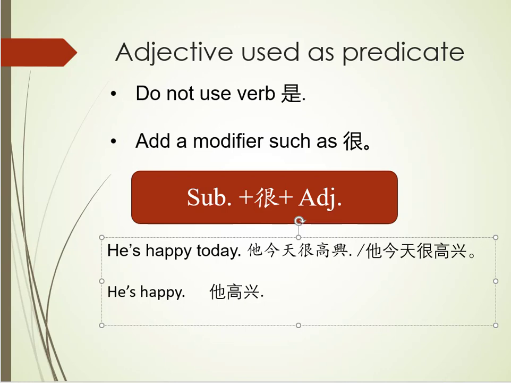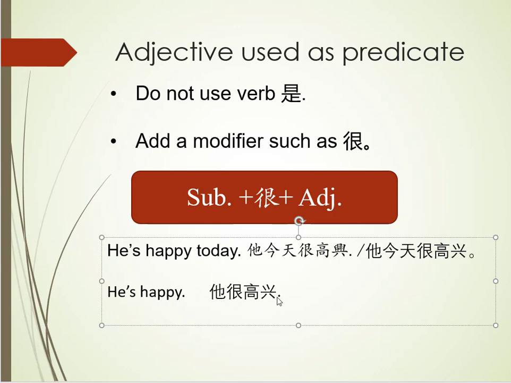Let's add 很. At this point, you might be asking, 很 means very, but there's no very in the English sentence. Can I add it here? Well, 很, while usually it means very, a lot of times in Chinese, it's not as strong as the English word very. Sometimes it's merely there for affirming. 他很高兴. He's happy. 很 affirms that he is happy. So 他很高兴, you can translate it as he is very happy or he is happy. But certainly when you're doing an English to Chinese translation, he's happy, you need this 很.